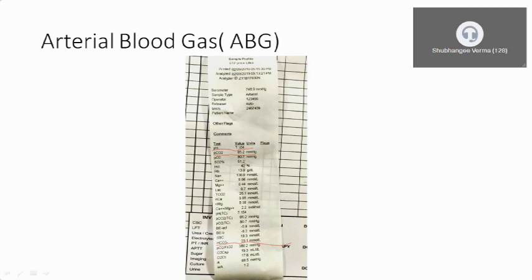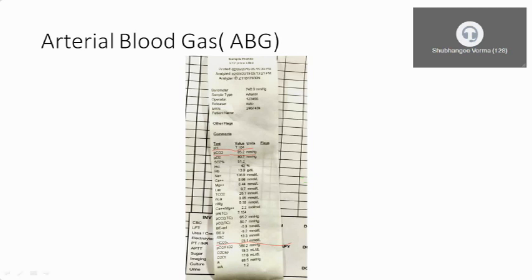Okay, now going back to the ABG, in this patient the pH is 7.154, so the first step is the patient is having acidemia, that we diagnosed. Now you have a look at the PCO2. If you can see clearly, PCO2 is 65.2 millimeter of mercury, so it is increased. As you know, the normal range is 35 to 45. So here in the patient the PCO2 is 65, so it is increased. So this is a case of respiratory acidosis.